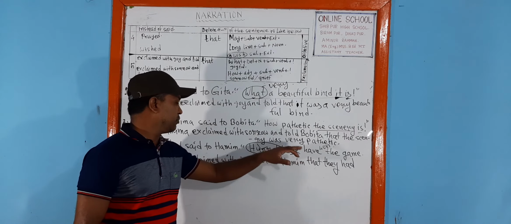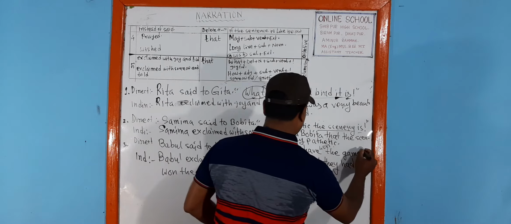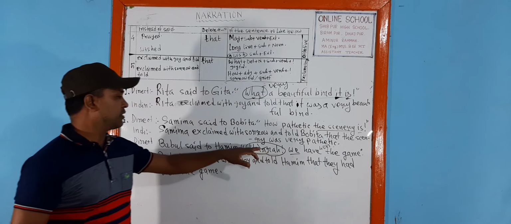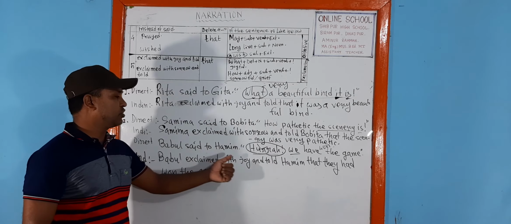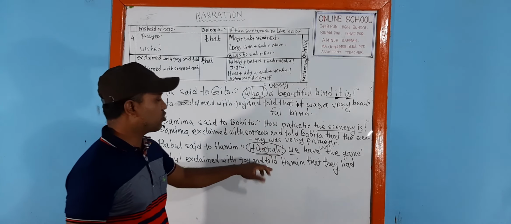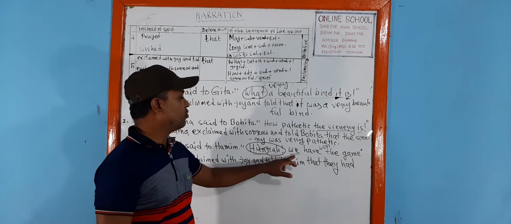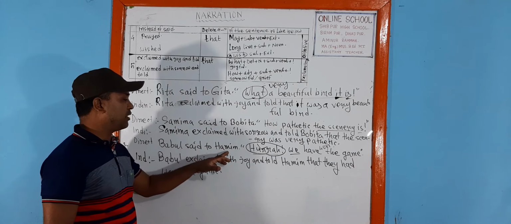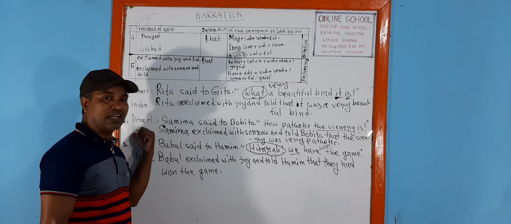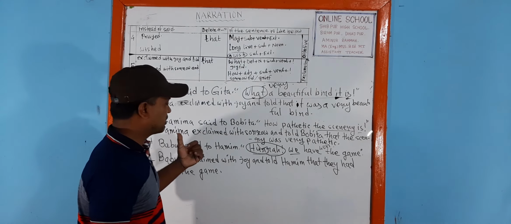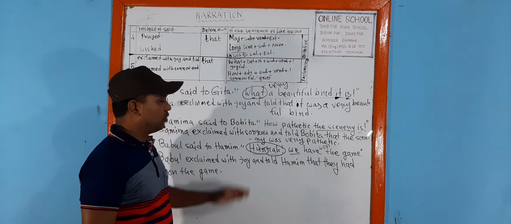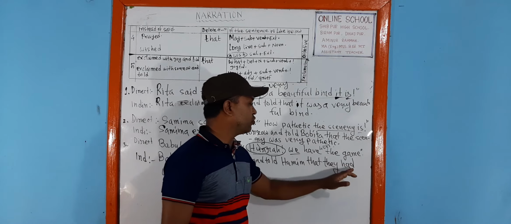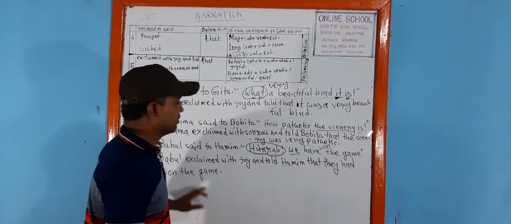If we get hurrah, we have on the game in reported speech, hurrah will transform into exclaimed with joy and told. To delete the inverted comma, we have to use that. We will transform into they, because Babul and Hamim are another person; there is no availability of myself. So we will be they, and have will transform into had, on the game.